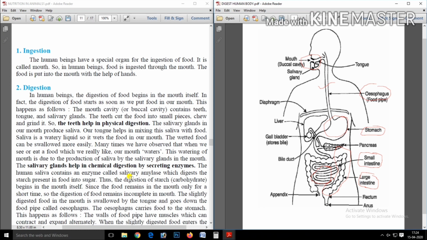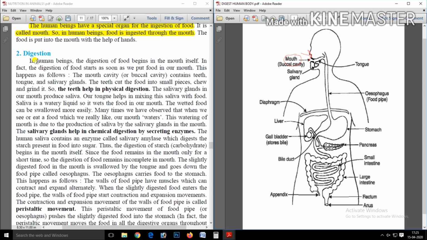Now the first step is ingestion. Human beings have a special organ called the mouth to ingest the food. You can see here this is the mouth. With the help of the mouth, human beings ingest the food.